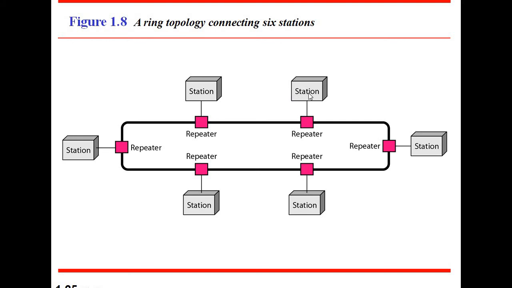That means station 2 will not pass the data to station 1, and station 1 will not pass the data to station 6, and so on. So it is mainly used in token passing systems. This is another new topic, token passing system. We will discuss it in later classes.